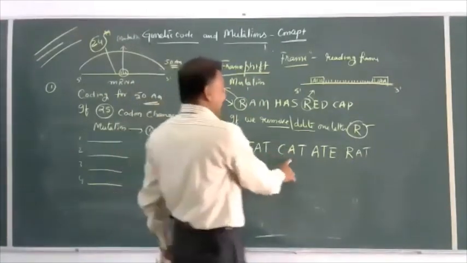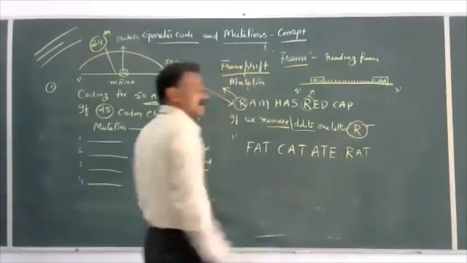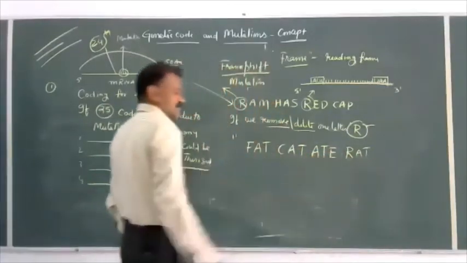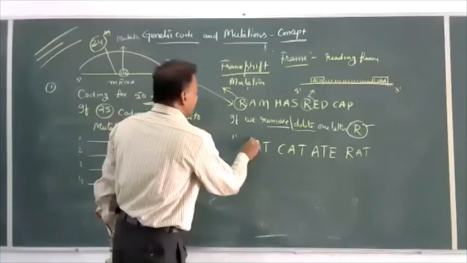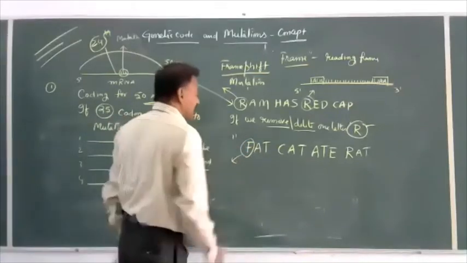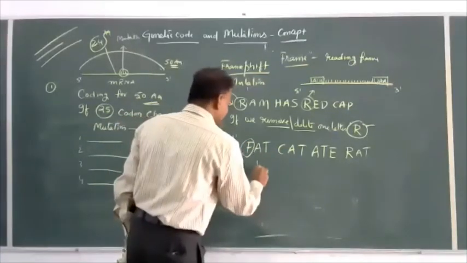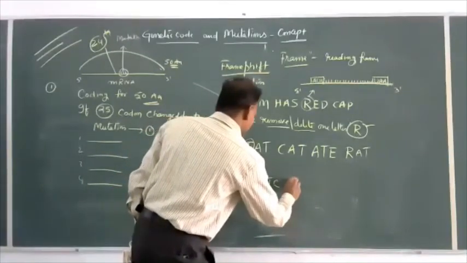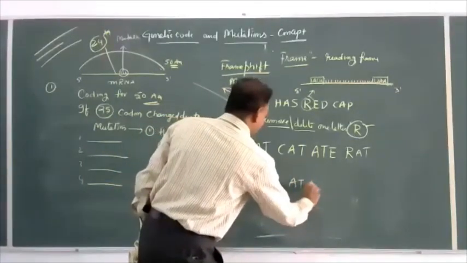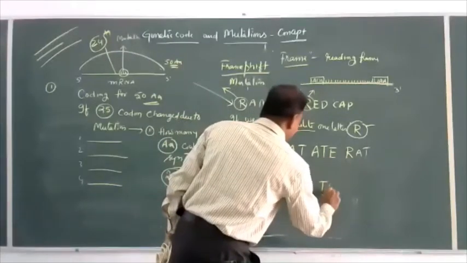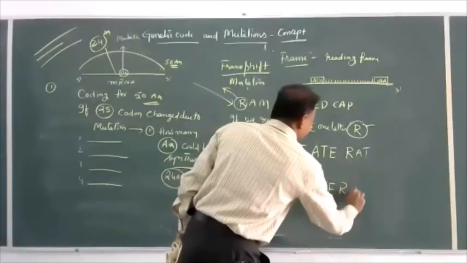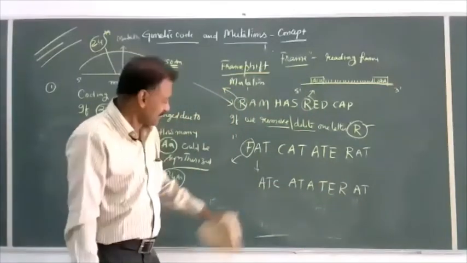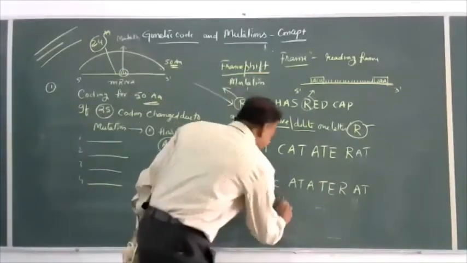It is in the form of a reading frame, continuous, in the form of triplets, in the form of codons. If we remove this, deletion, what happens? A T C A T A T E R A T. There is no meaning at all.